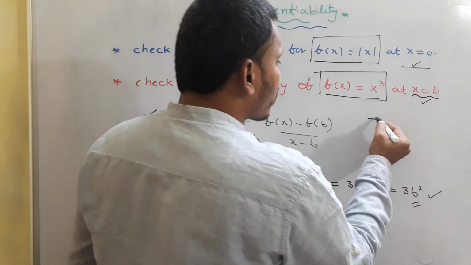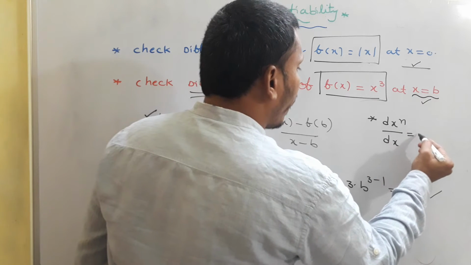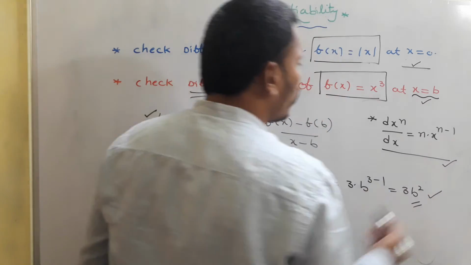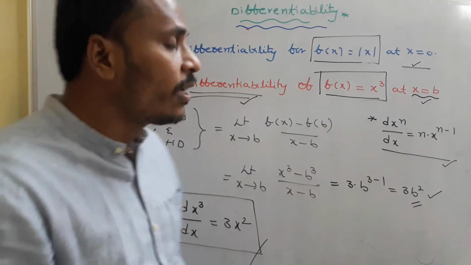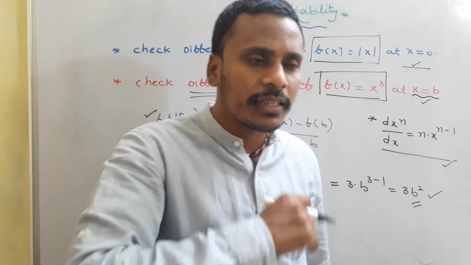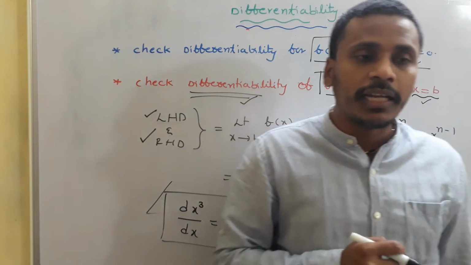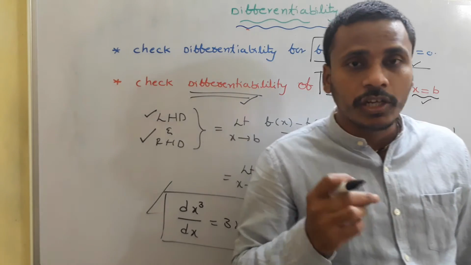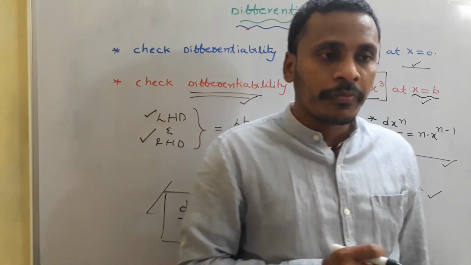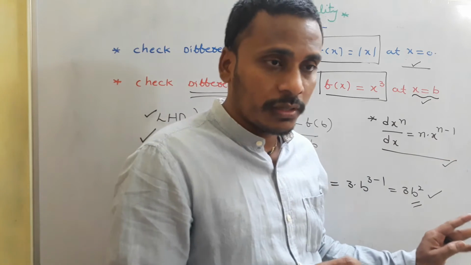In the same way, if you extend your idea to x power n, the derivative of x power n with respect to x is simply nothing but n into x power n minus 1. I think you all know this formula, but here at differentiability we are generating the formula of differentiation using the basic idea, the limit definition. This way of finding a derivative formula is called the definition method or first principles method. Here we have the derivative of x power n as n into x power n minus 1. That's it. Have a look.